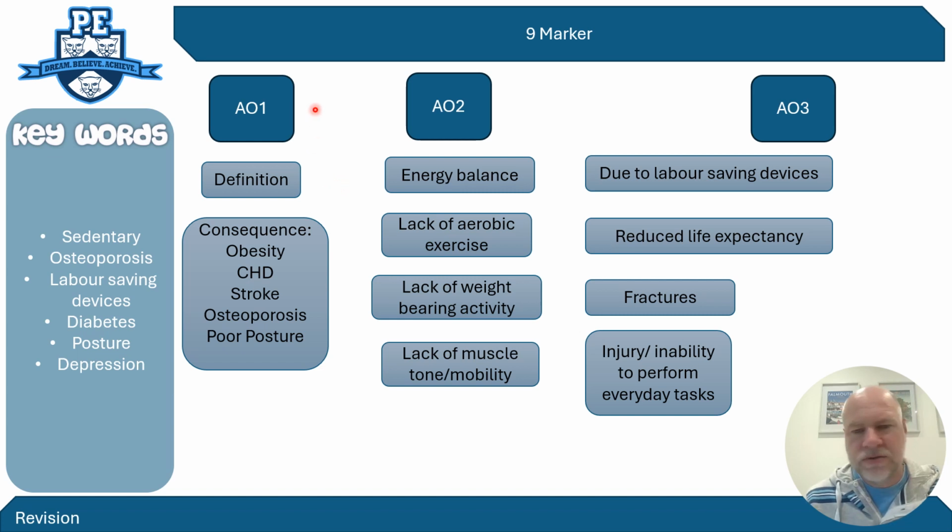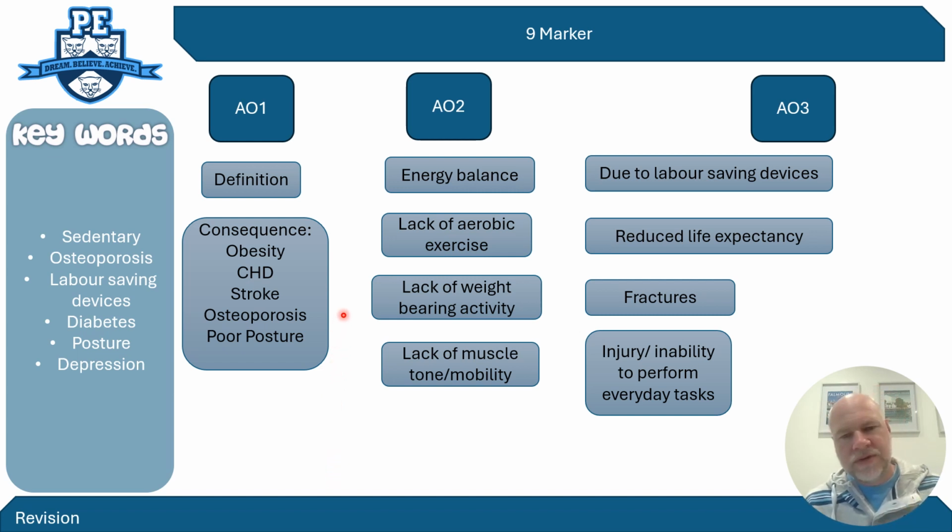So the easiest thing to do in any 9-marker is you need to define what the content or the concept is that they're asking you to talk about. And if they're giving you 3 different concepts, so if it was a diet question and they ask you about protein, carbohydrates, and minerals, then define those 3 things. So in this sense, we would define what a sedentary lifestyle is, and you can even be practicing this as we go through it now. Then give some basic consequences of what a sedentary lifestyle leads to. So we talked about these areas just a second ago. All you need to say is why or how it leads to those potential consequences.